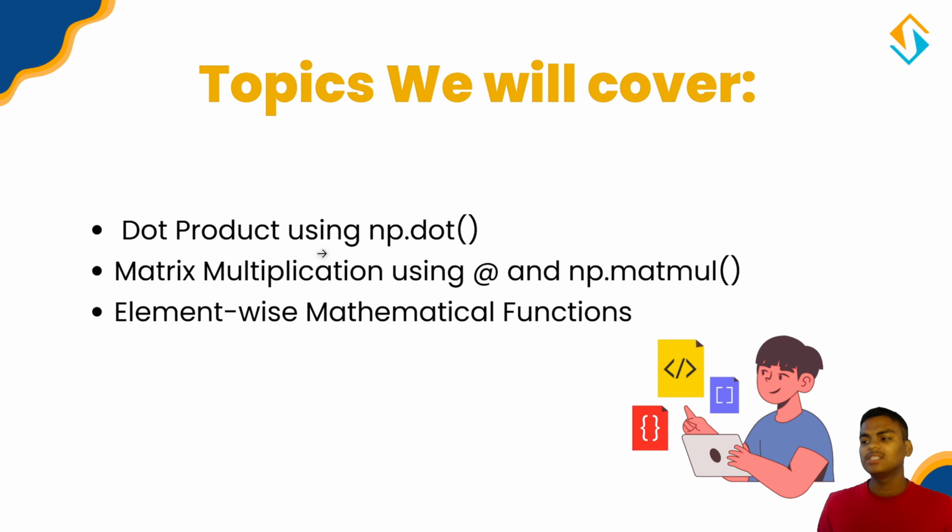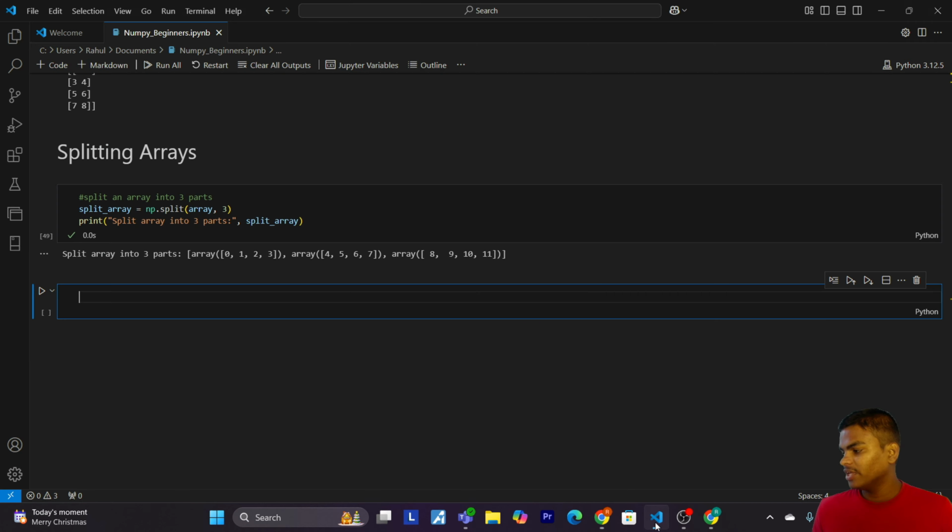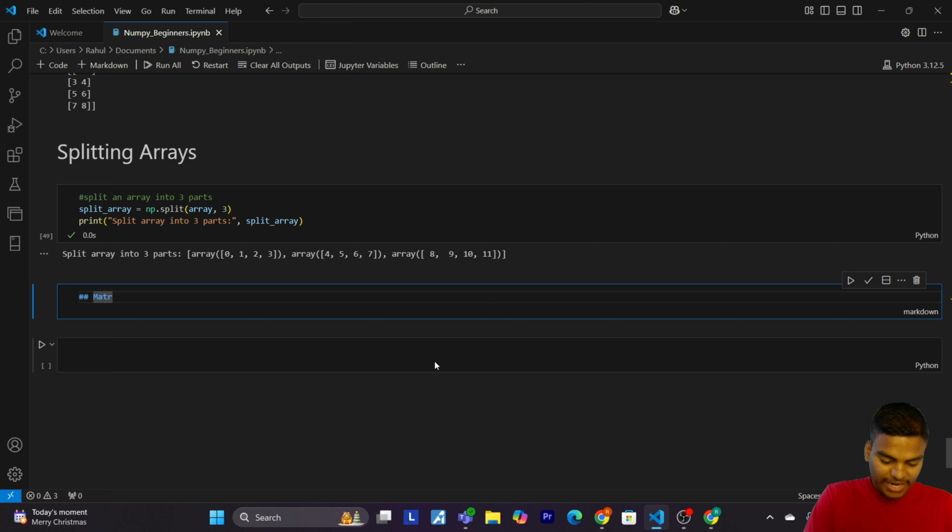Number one is the dot product using np.dot. Then we will see matrix multiplication using @ and np.matmul. And in the last we will see element-wise mathematical functions. Now let's understand these all one by one. For this let's come to our VS Code, and let's give a markdown heading. I am going to give Matrix Operations. Now let's run.